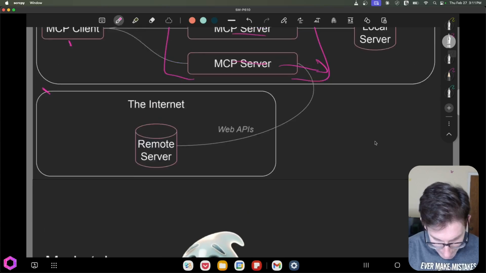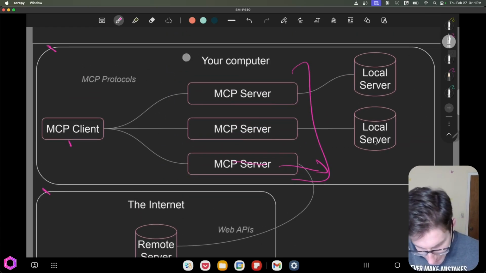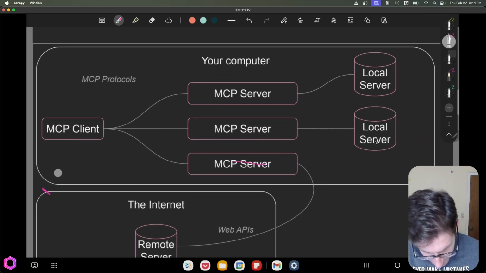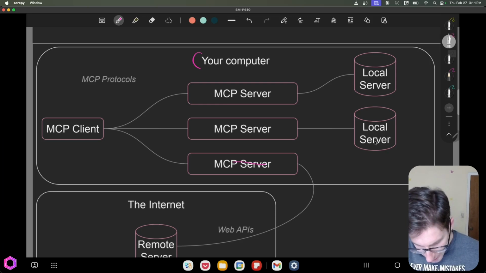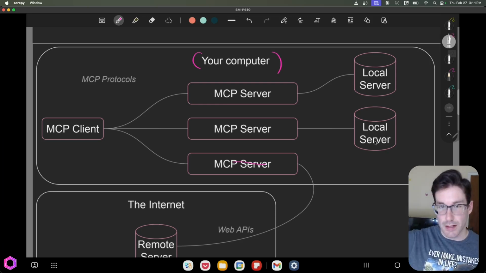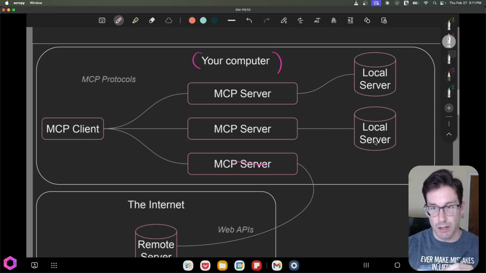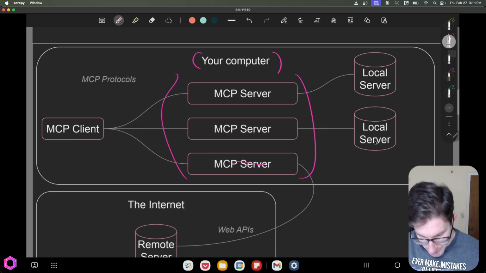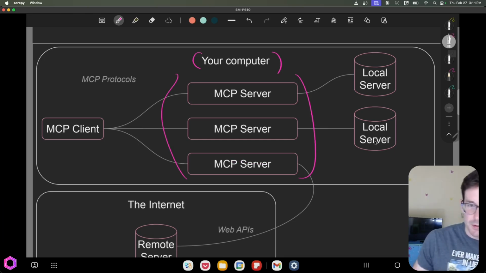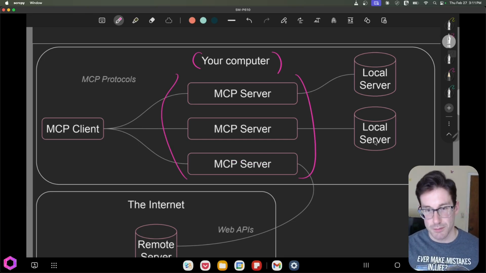Well, if we go back up to this diagram quickly, you can see that all of the servers here are sitting on our computer. So we have to download the MCP server. We have to set up the configuration in a convoluted way. We have to then ensure that that server is working correctly and calling out to the right thing. So we have to do a lot of setup. That's not necessarily user-friendly. We don't necessarily want to have to discover and set up all these MCP servers on our local machine. We want to make that an easier, more fluid experience.